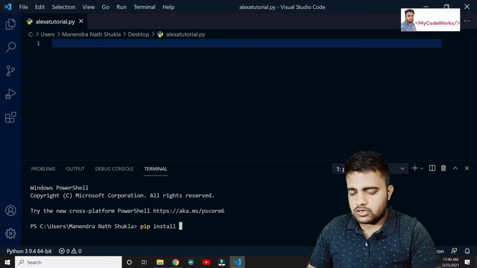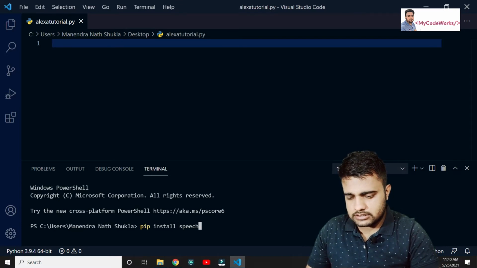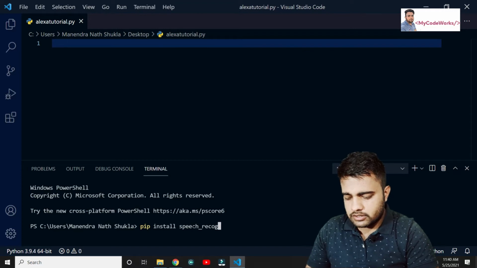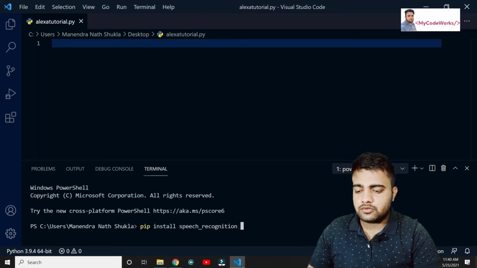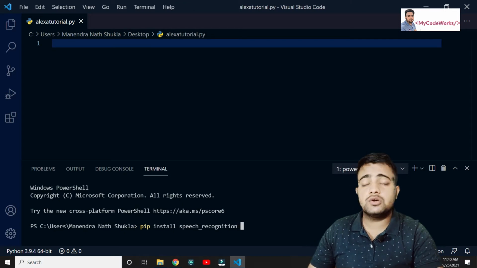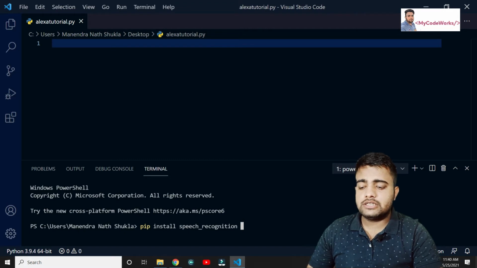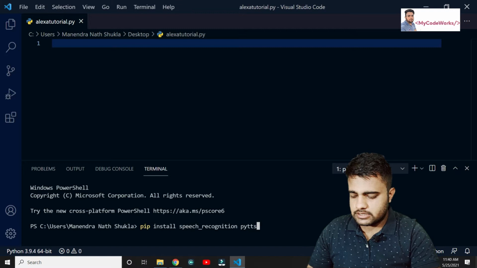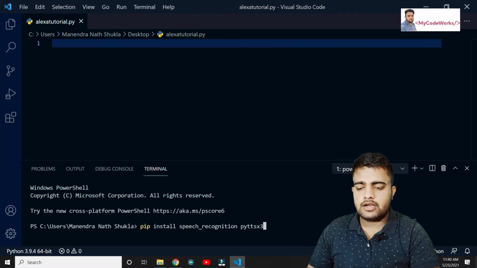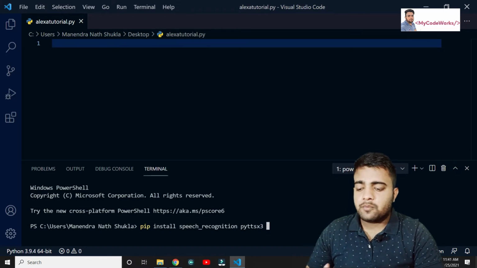So pip install speech recognition. If you want to install more than one library at a time, there should be a space between them. So pip install speech recognition is one library. Second one is pyttsx3, Python text to speech, version 3.